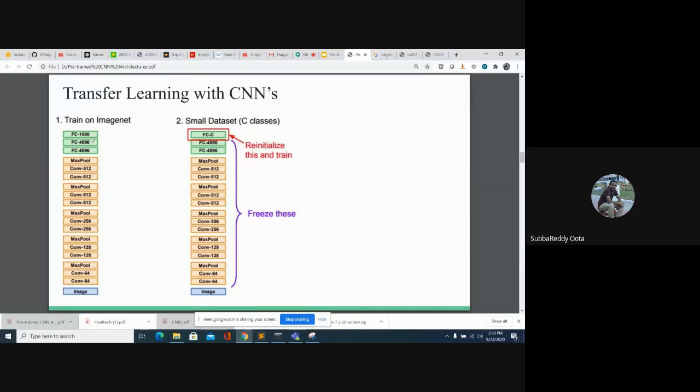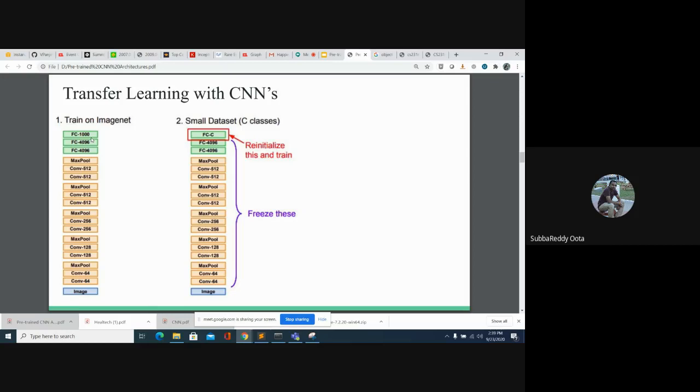Okay, this is a pre-trained architecture. The first model you are looking at here is trained on millions of images from ImageNet, and it is a 1000-class classification problem. Now, how will we take this architecture and apply it on your data set?